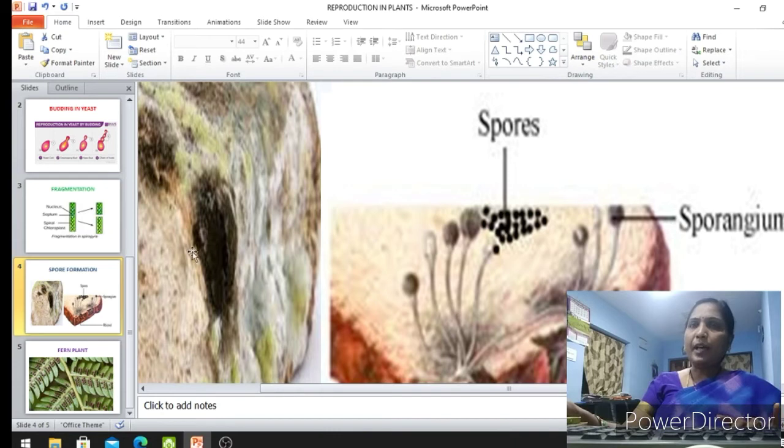So wherever the organic matter is there and little moisture is available, then the fungus can grow there. Fungus cannot make its own food. No chlorophyll is present in fungus. Bread mold is one of the examples of fungus.